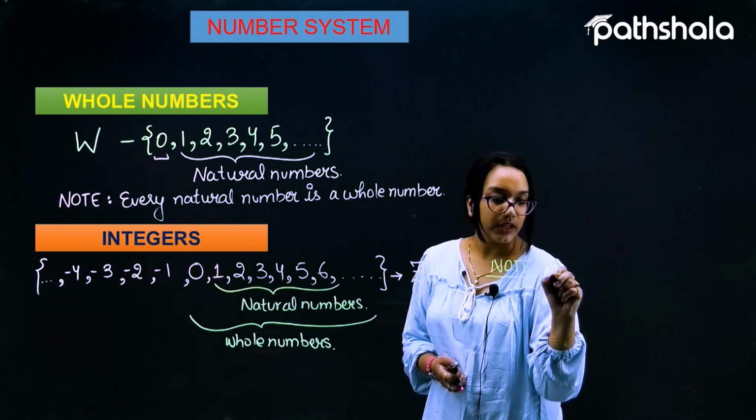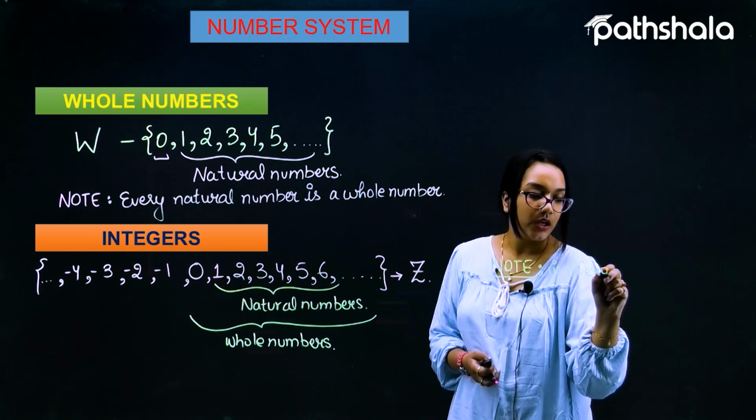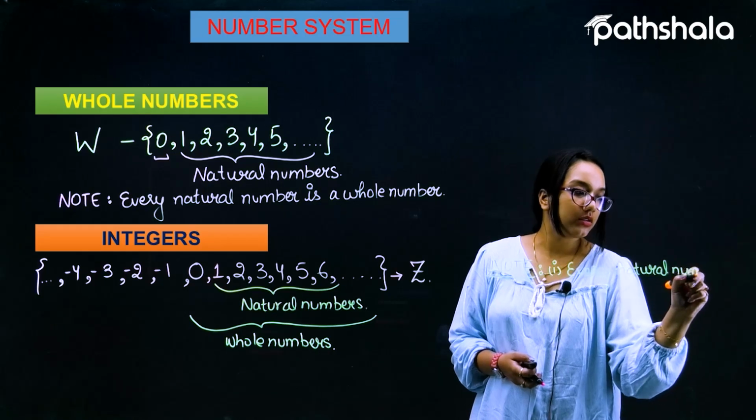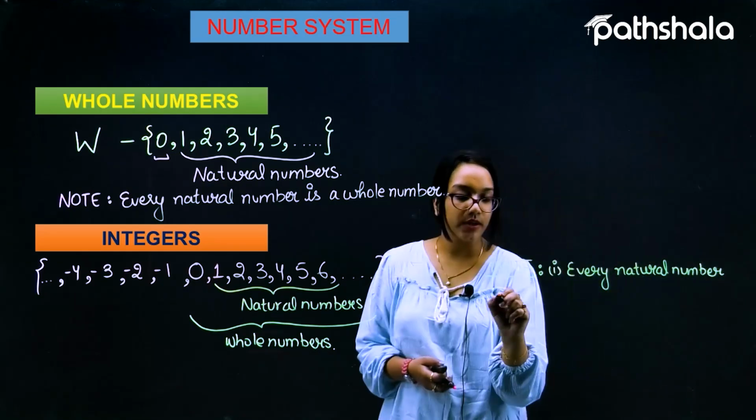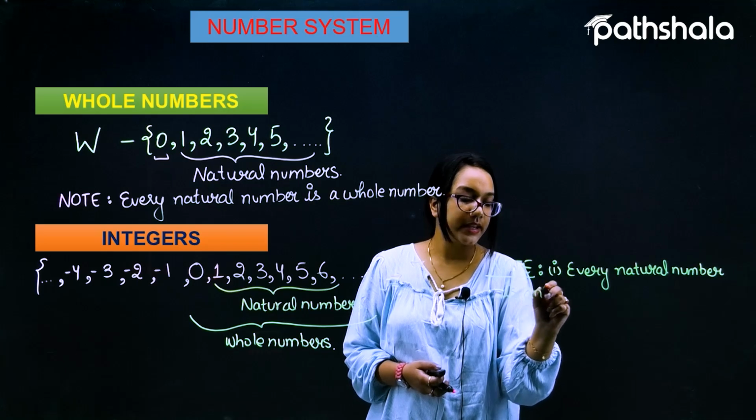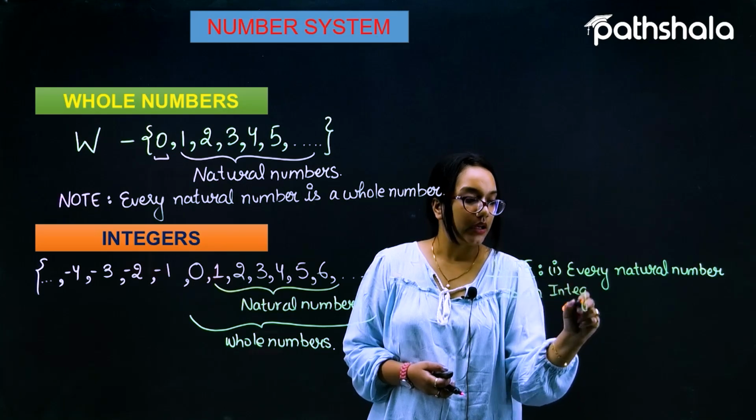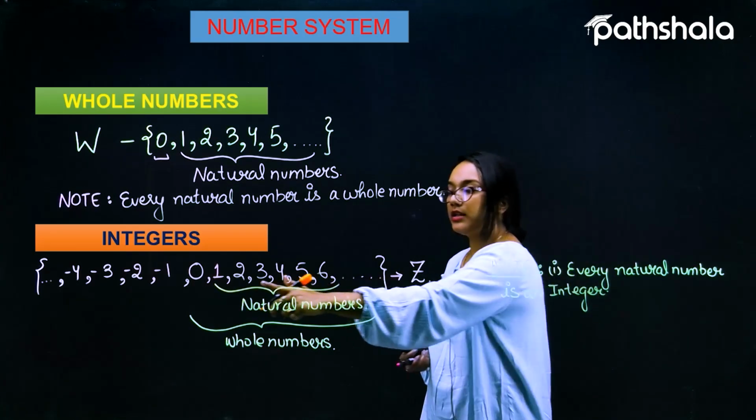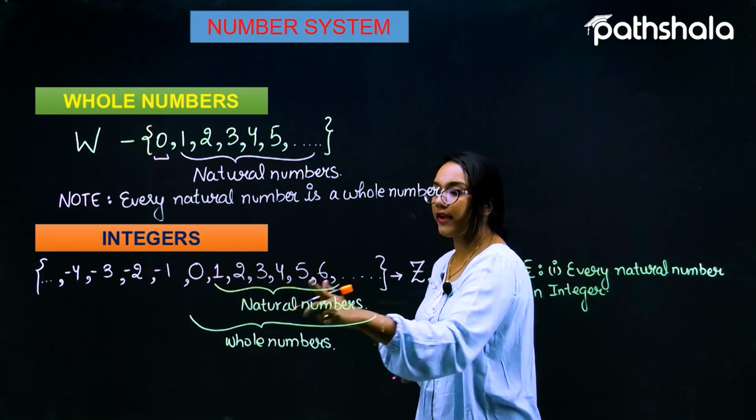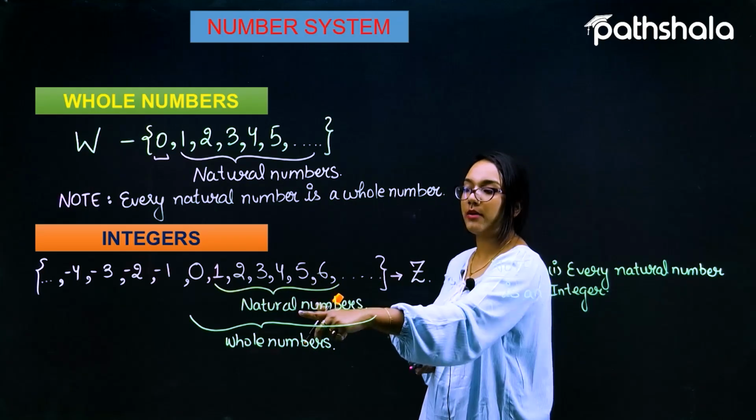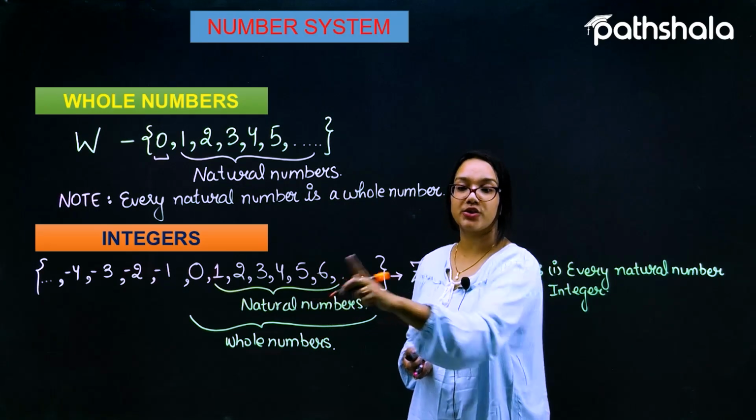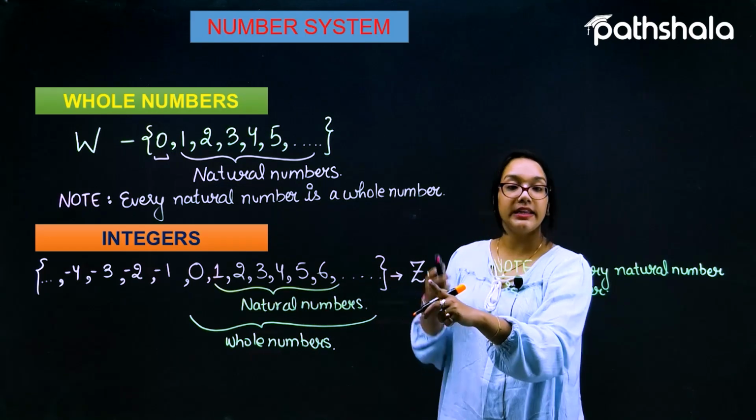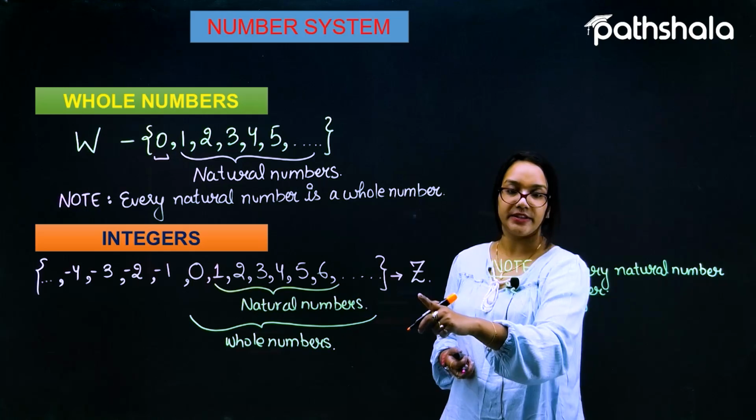The very first note is that every natural number is an integer. It is all clear that every natural number is an integer. We can see that the numbers 1, 2, 3, 4, 5, 6 and so on are all natural numbers, and they all occur in the collection of the integers. So the natural numbers are also integers.